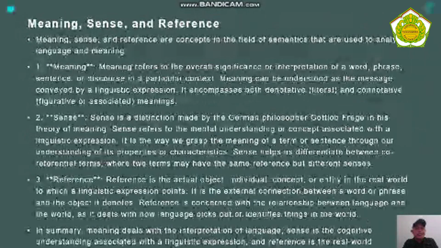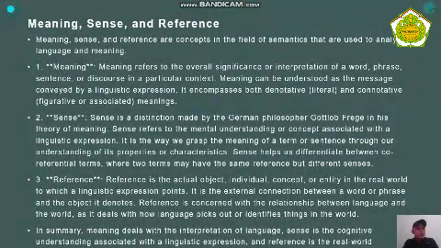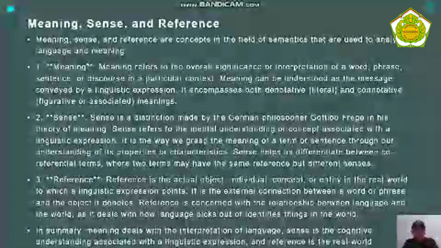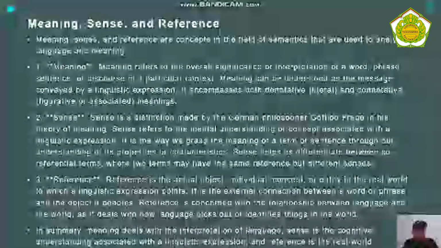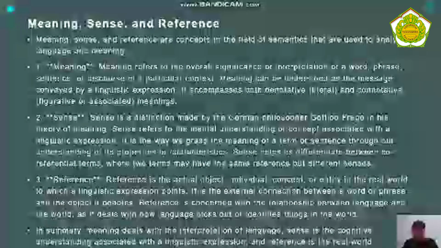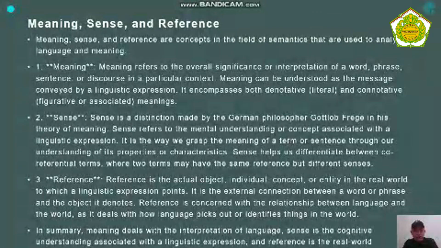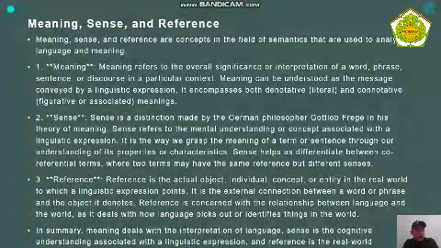Next slide. 2. Meaning, sense, and reference. Meaning, sense, and reference are concepts in the field of semantics that are used to analyze language and meaning. 1. Meaning. Meaning refers to the overall significance or interpretation of a word, phrase, sentence, or discourse in a particular context.